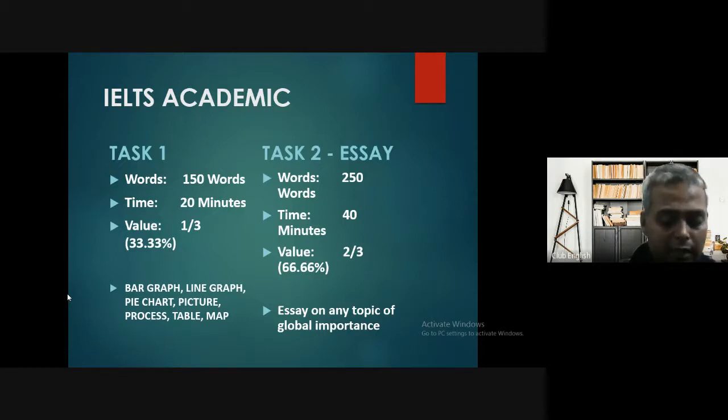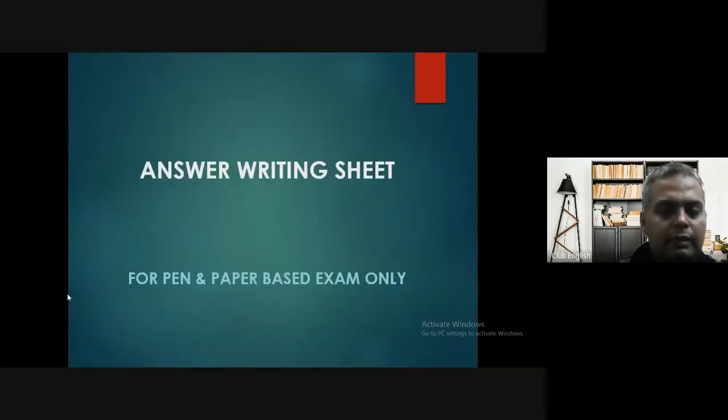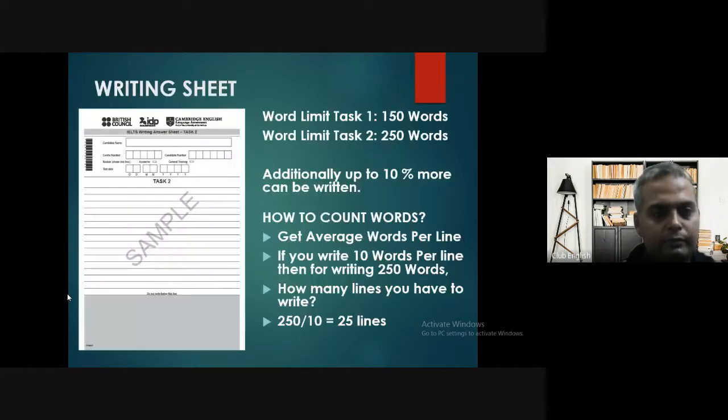Anybody, if you are having any question, you can ask anytime in between. Okay, let's move on to the next slide. I want to show you the answer writing sheet which would be available in a pen and paper based exam. So you need to see this. Just a minute. So it is a writing sheet as you can see. There is a word limit for task one. You can see that this is the sheet. Task one and task two sheets will be exactly the same. The only difference is that it would be mentioned here whether it is task one or task two.